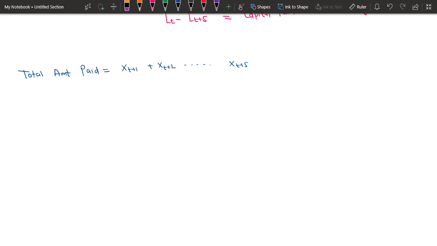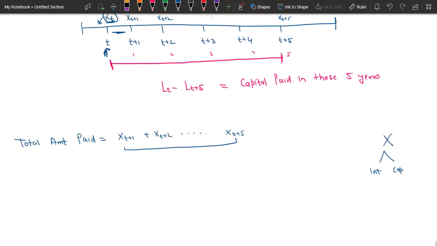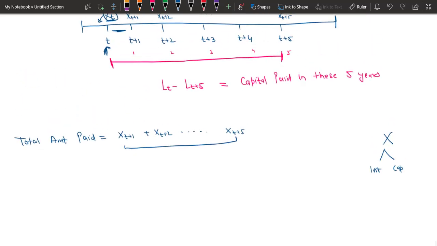Now you know one thing, that the installments contain only two parts, interest part and capital part. So the total amount you have paid contains the interest part of 5 years and the capital part of 5 years. But you have already calculated the capital part of the 5 years.